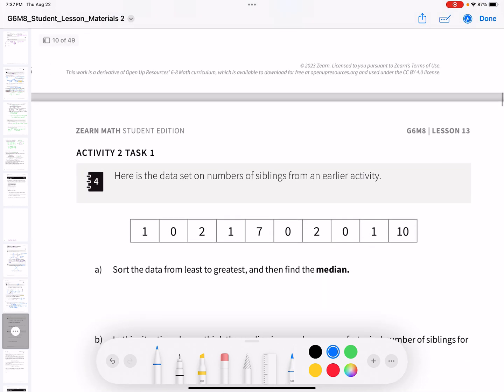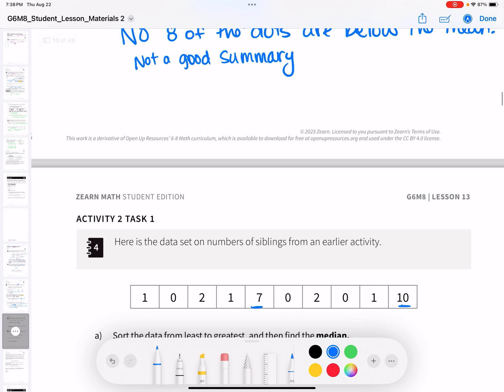All right, so we're going to figure out something that could be better to summarize the data. The mean is always going to stay the same. The mean is 2.4, but that's because we have this 10 that's up here and this 7 that's up here, and that's kind of pulling the mean up higher than it normally would be. So instead, we need to look at the median. See this word right here? The median is the middle of the data.